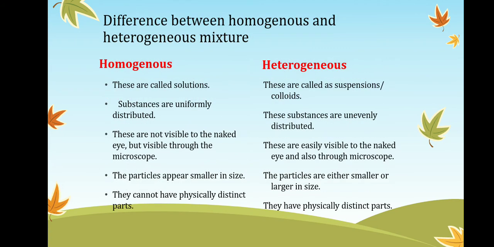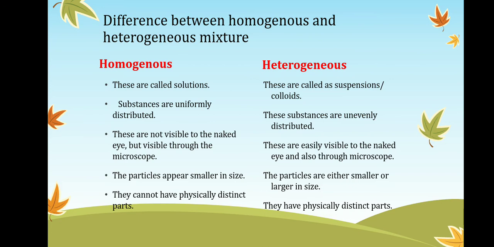Difference between homogeneous and heterogeneous mixtures. Homogeneous are solutions, but heterogeneous are called suspensions and colloids. Homogeneous are uniformly distributed.